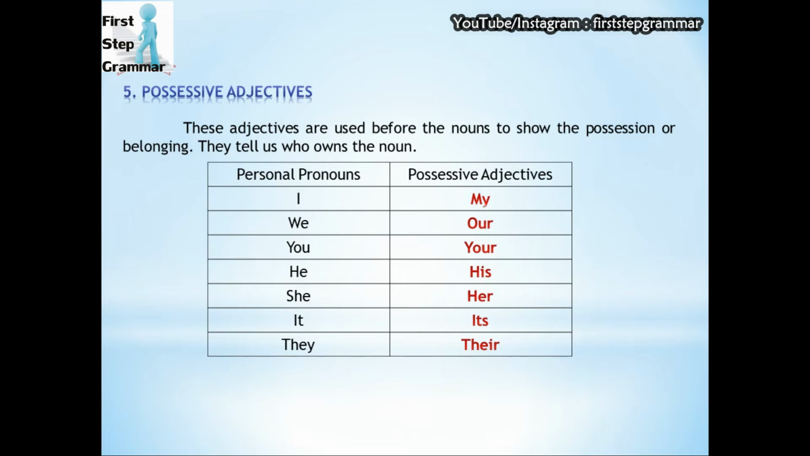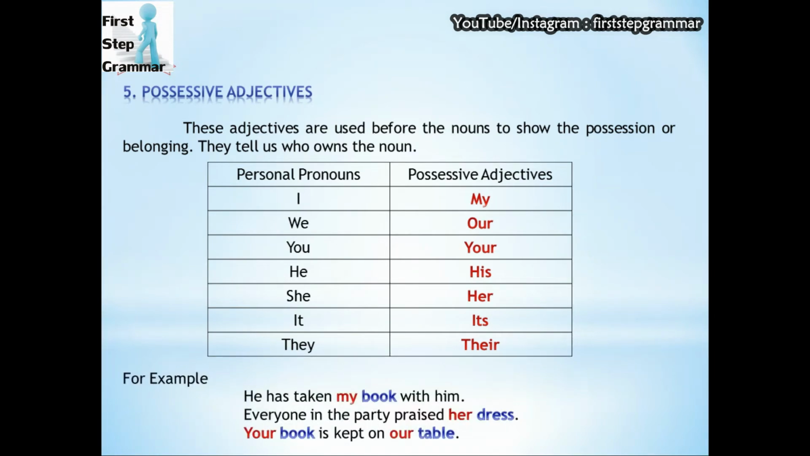For I, the possessive adjective is my. We, our. You, your. He, his. She, her. It, its. They, their. So these are the words which are known as possessive adjectives, and they are used before the given noun.